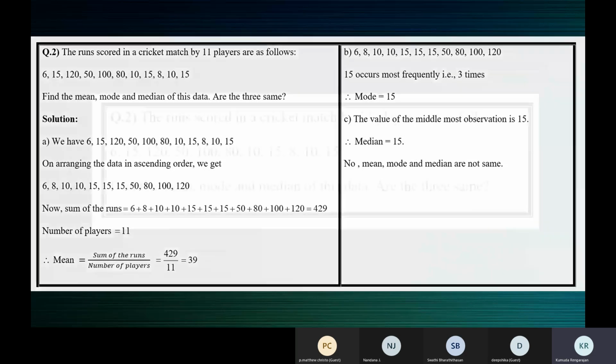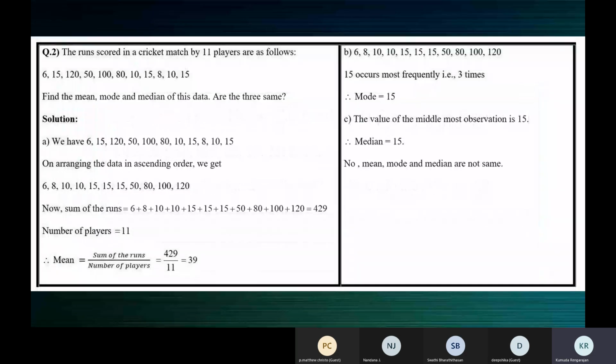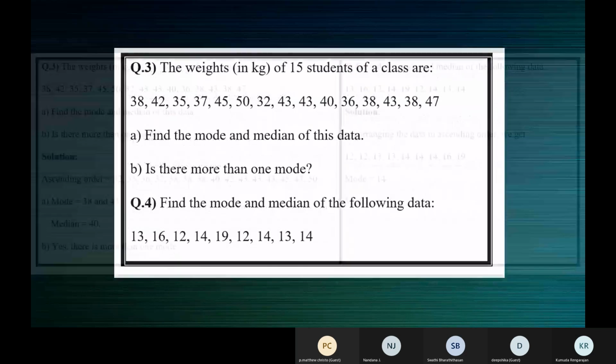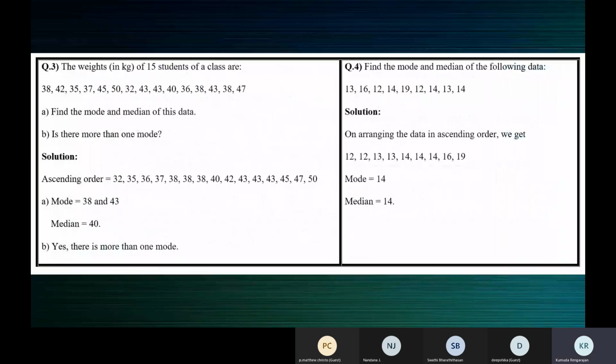So children, we'll not discuss this in the next class. You have the answer also. So work it and check it yourself. Yeah, this one also. Take a picture.